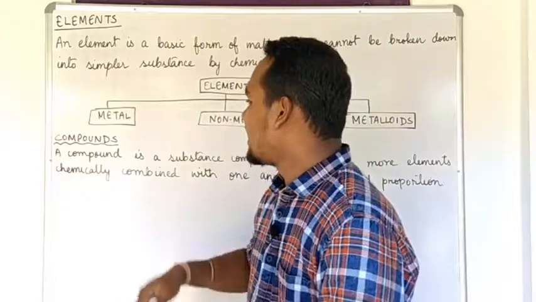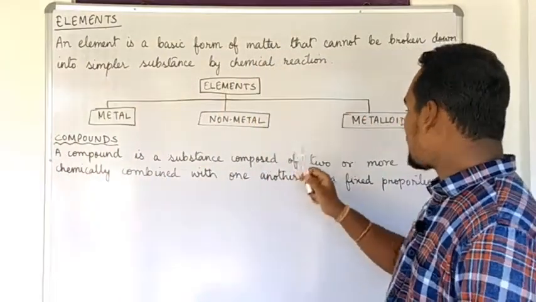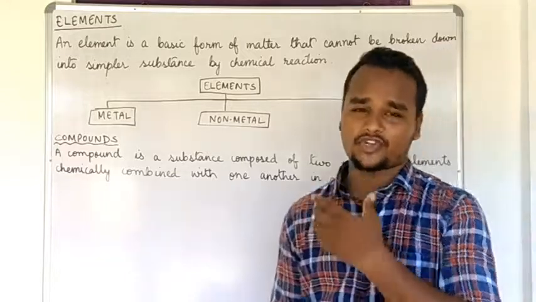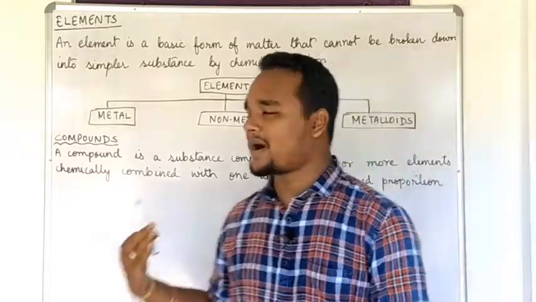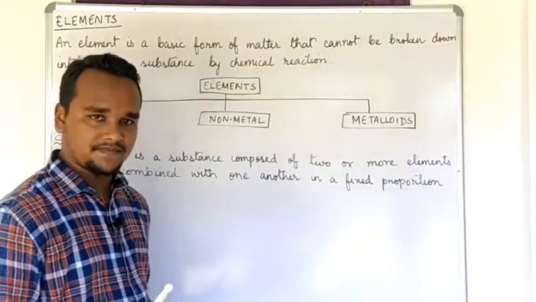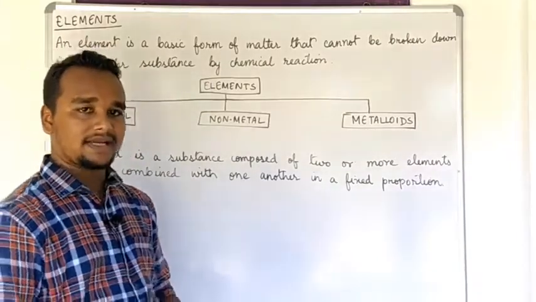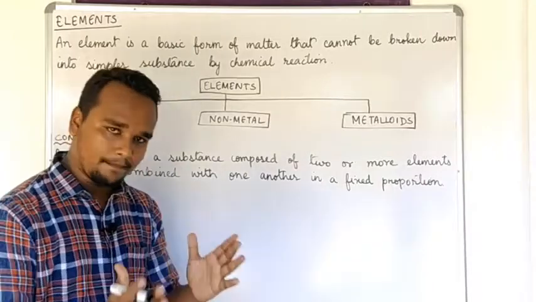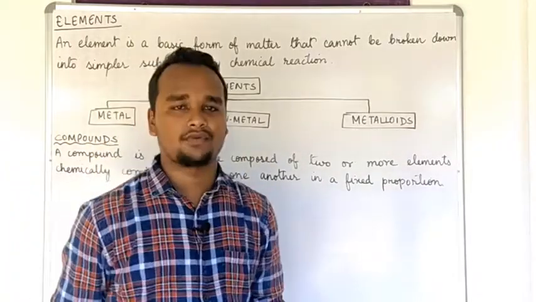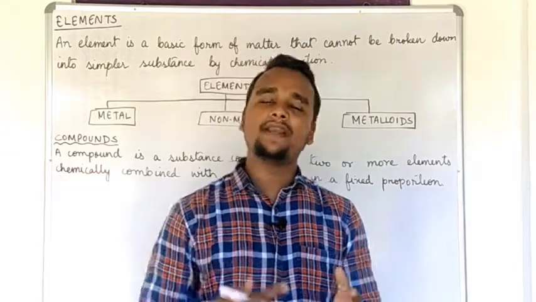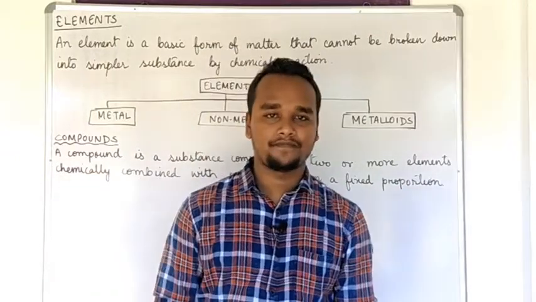What is a compound? A compound is a substance composed of two or more elements chemically combined with one another in a fixed proportion. A compound is a substance which is formed when two or more elements combine chemically in a fixed ratio. When you combine two or more elements, they will form a compound, and that combination will always happen in a fixed ratio.